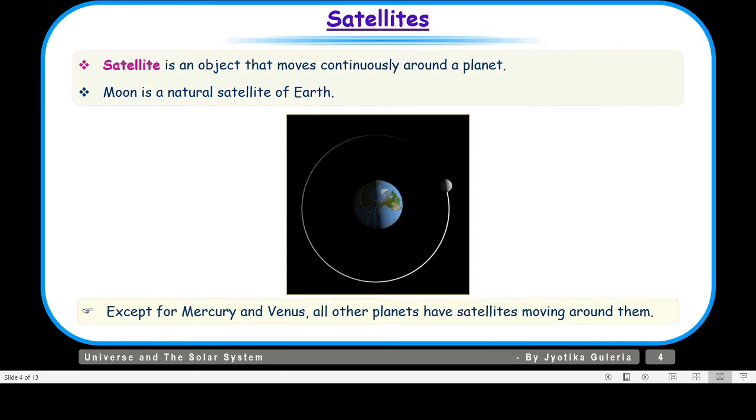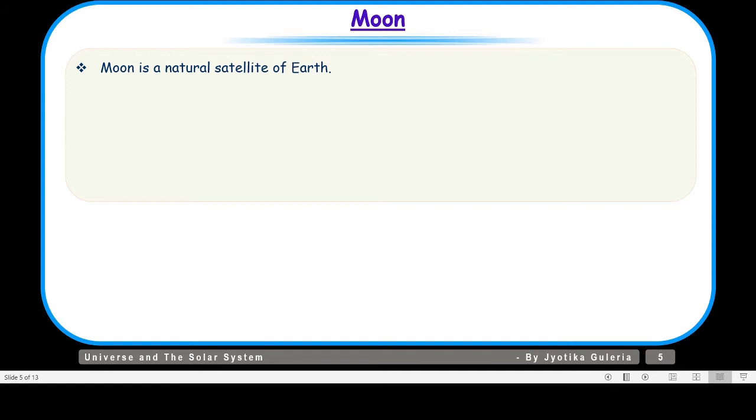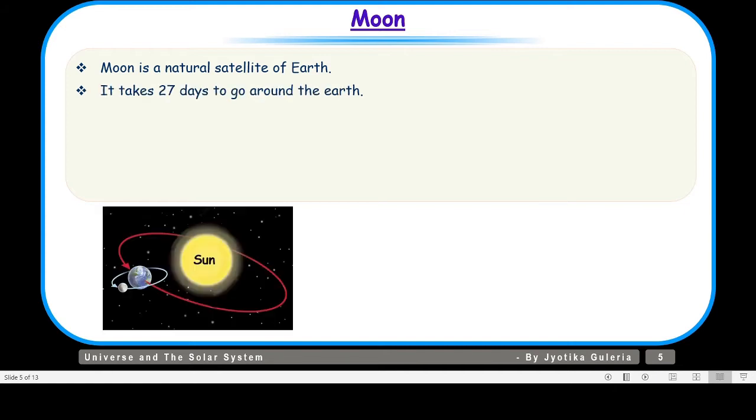So children, here we should know that except for Mercury and Venus, all other planets have satellites moving around them. That means the first two planets of the solar system, Mercury and Venus, do not have satellites, but the rest of the planets have their own satellites moving around them. So now let us talk more about our own satellite, that is the moon. The moon is a natural satellite of Earth.